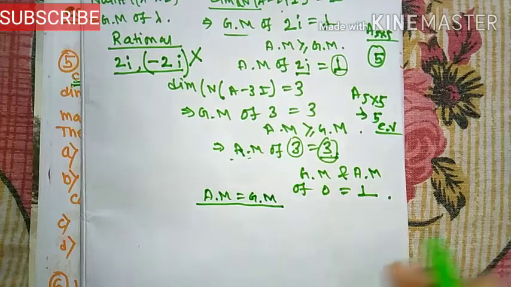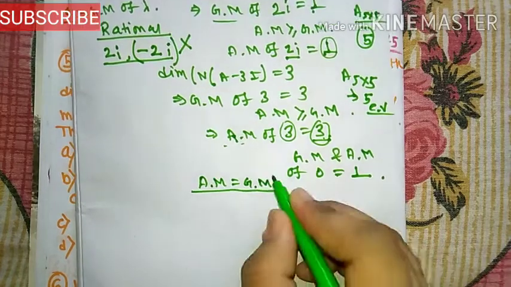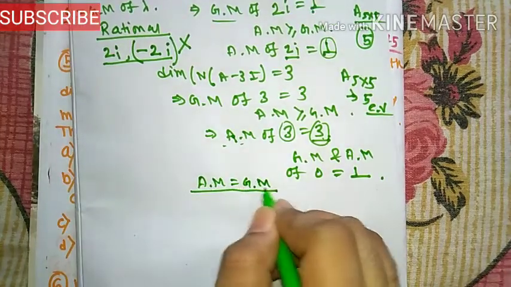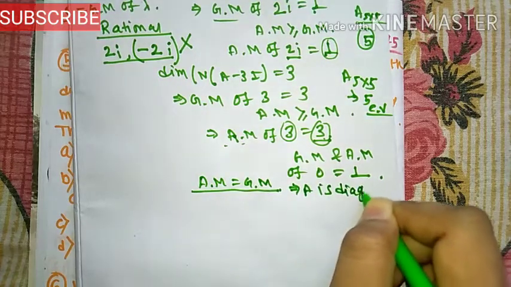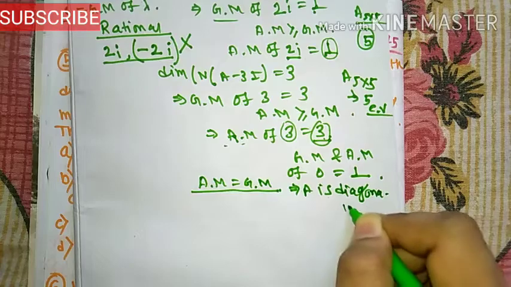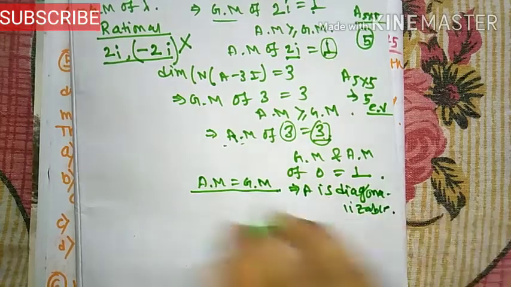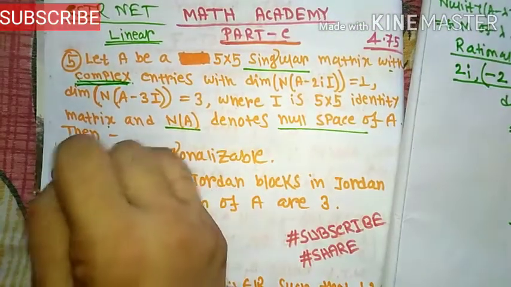We know that if AM is equal to GM, then the matrix A is diagonalizable. So option A is true.